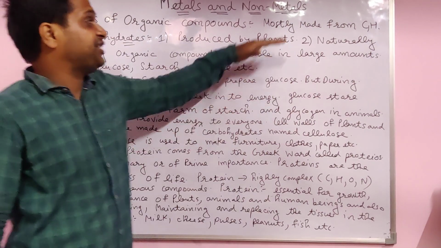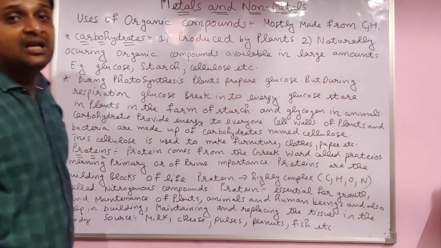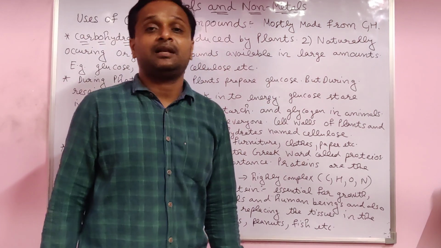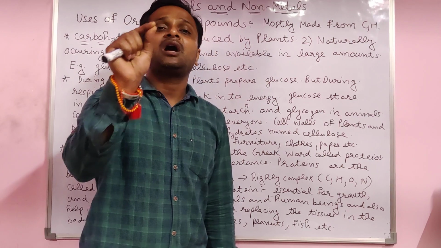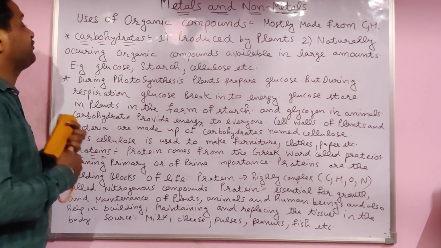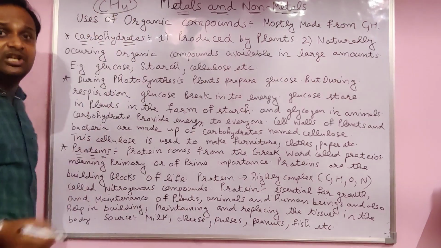So their new definition is: those compounds which are made from carbon and hydrogen. Example, methane, CH4. They have carbon and also hydrogen.